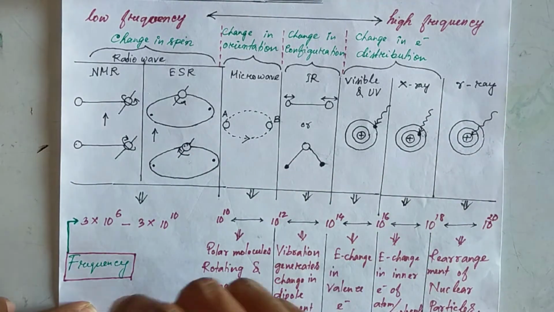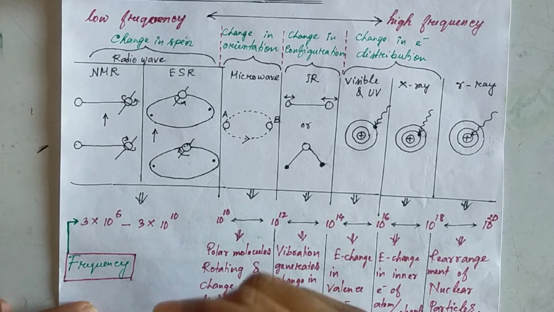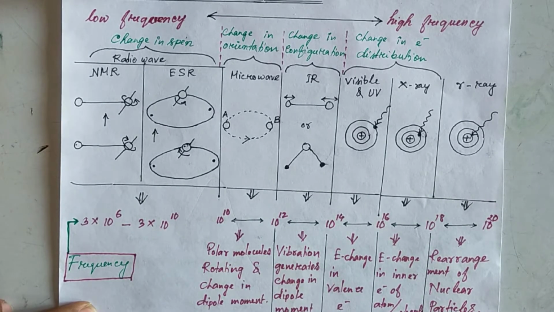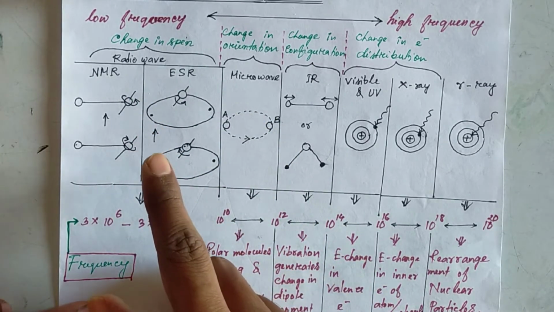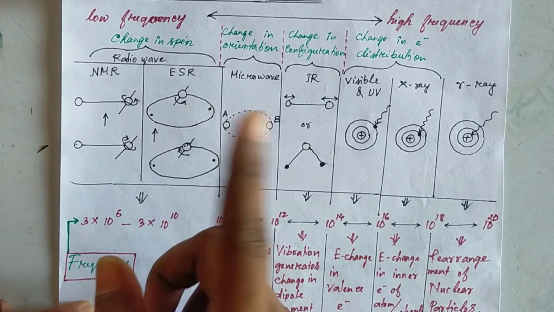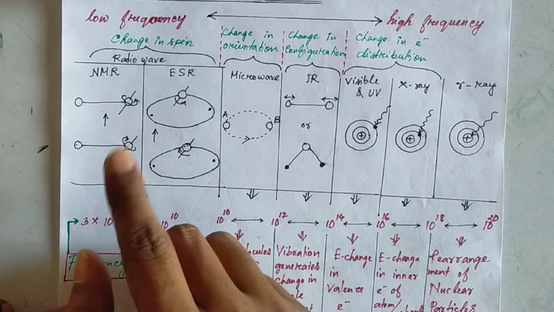This radio wave will interact with the spin of the nucleus. As we know, like electrons, the nucleus also has spin. So when radio wave interacts with the nucleus, it will rotate or change the direction of spin of the nucleus.